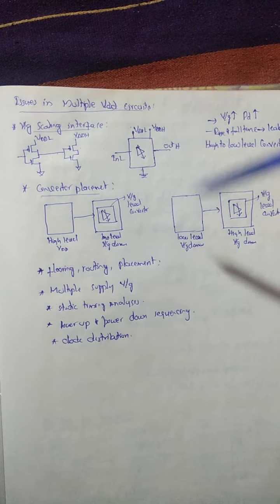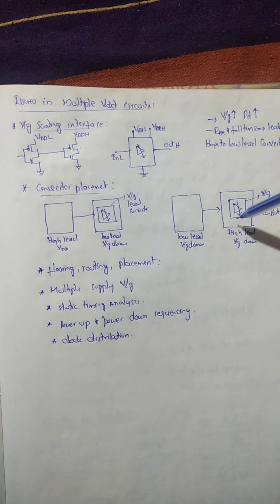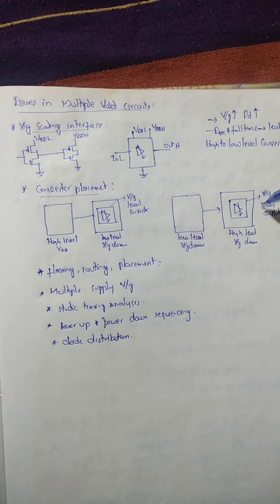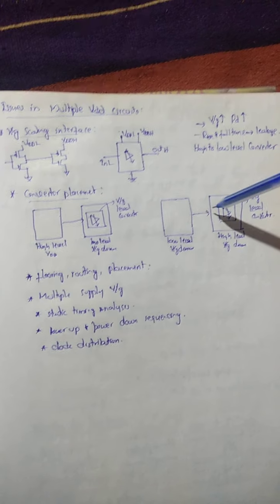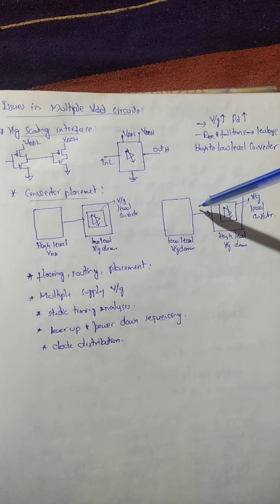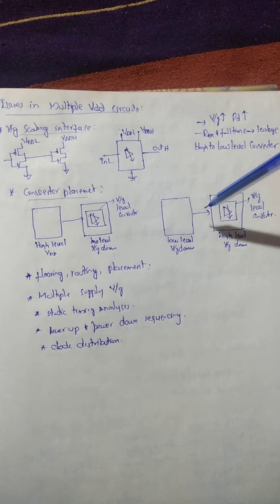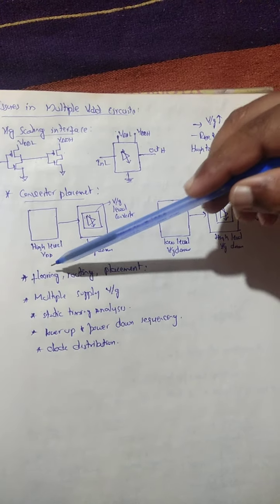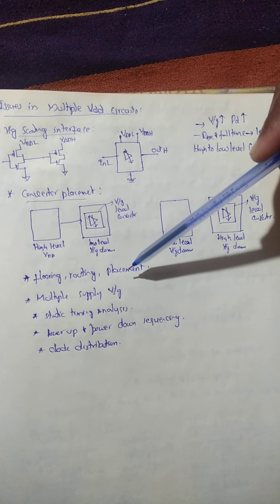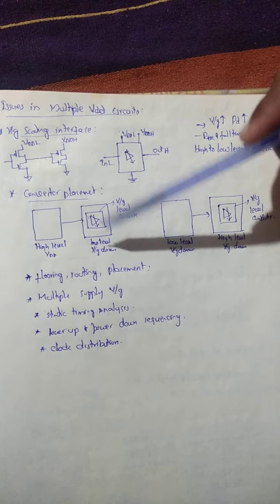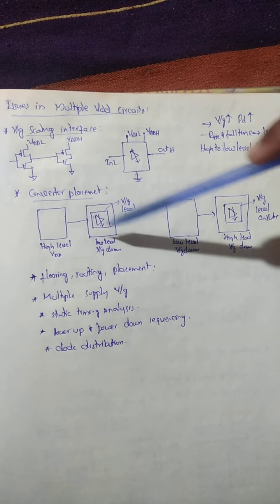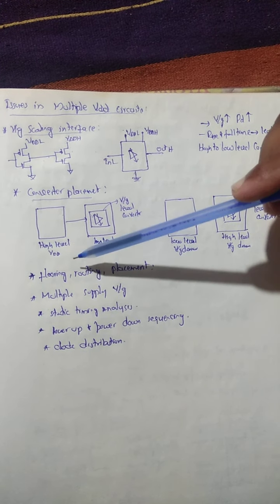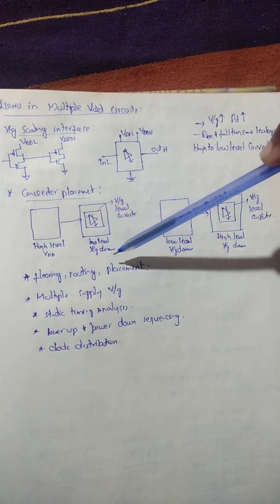In the same lines, if we are going from the low level domain to the high level voltage domain, we have to keep the level converter in the high level, because it will reduce the space by the utilization of the rails. Now we will go to the remaining parameters: flooring, routing and placements. As we are going to make use of multiple supply voltages, we should be cautious while designing for flooring, routing as well as placements.